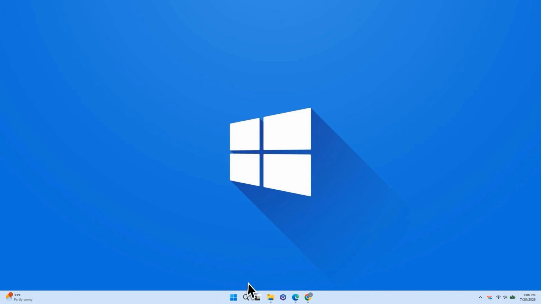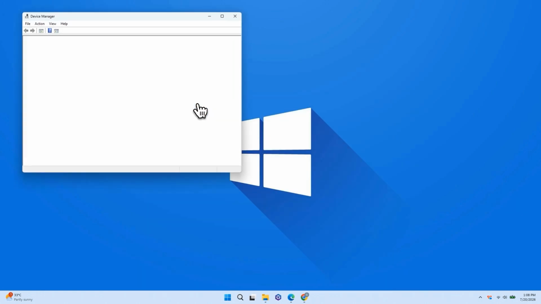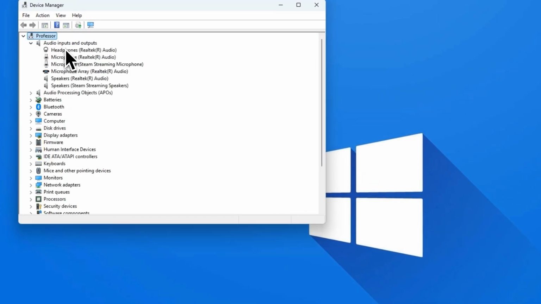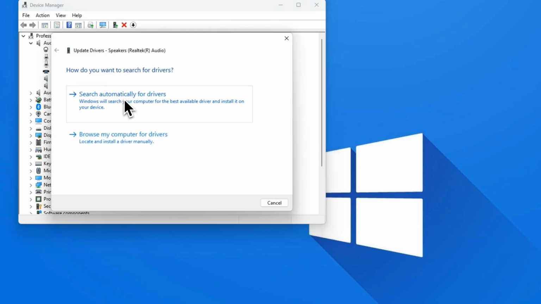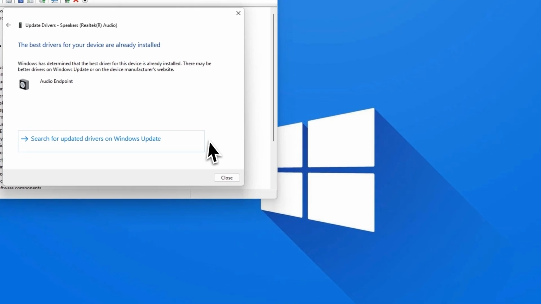Next, open the Start menu, search for Device Manager, and launch it. Here, first, expand audio inputs and outputs, then right-click your speakers or headphones and choose Update Driver. Select Search Automatically for drivers and wait for Windows to complete the process.